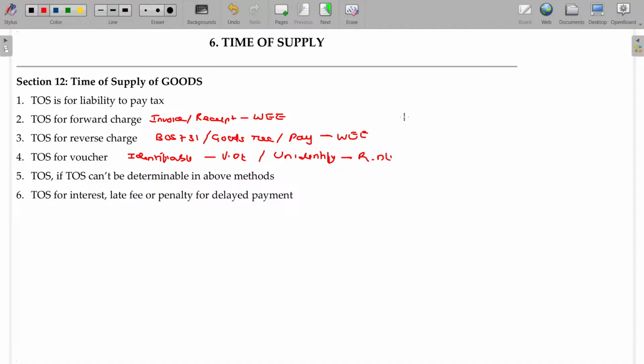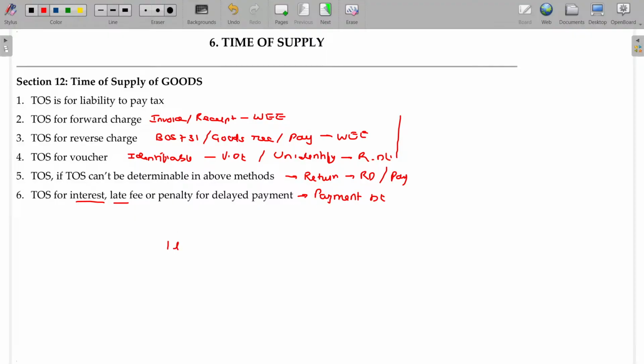Okay. If we are not able to find out the time of supply under any of the three methods we mentioned earlier, then here, do you file the return? Yes, then return date will be the time of supply. No, then payment date will be the time of supply. Okay. So the last one being time of supply for interest, late fee, penalty for delayed payment. So in case of interest, late fee, penalty, whatever it may be, this will be the payment date, actual collection, actual receipt of payment will be the time of supply. Payment date will be the time of supply.